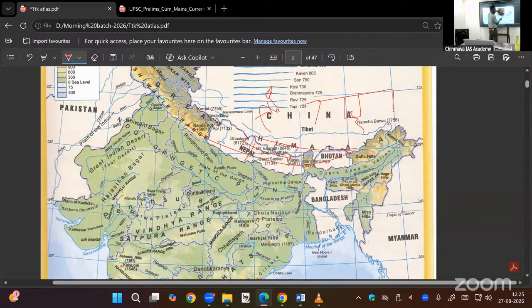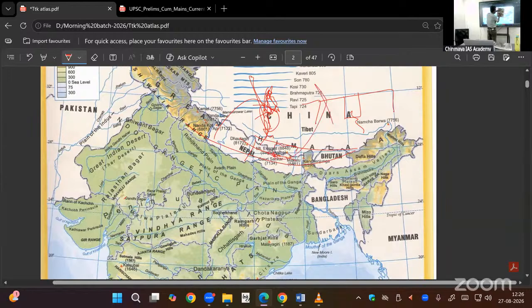Convergent plate boundary. At that time, it did not fold all of a sudden. Had it folded all of a sudden in one day, one month, then the rivers would change their course. But here what happened? Slowly rising. Even today, the Himalaya is rising very slowly. Very slowly. Micron level increase in height.